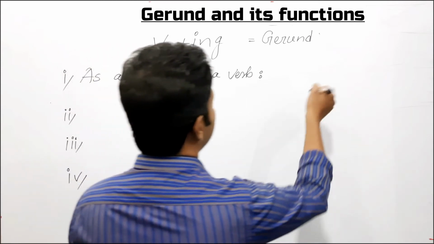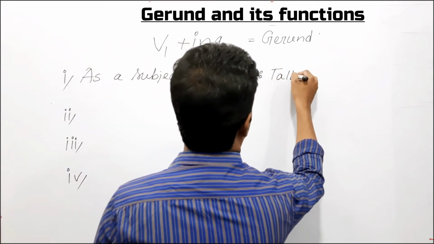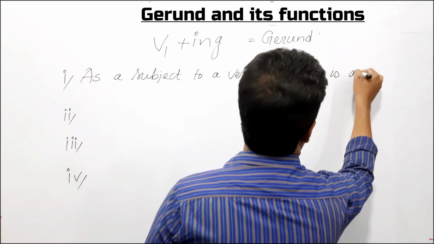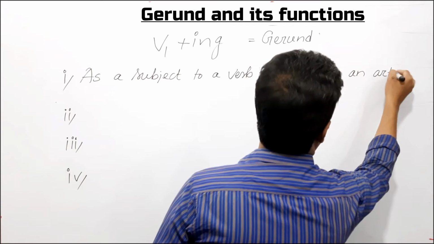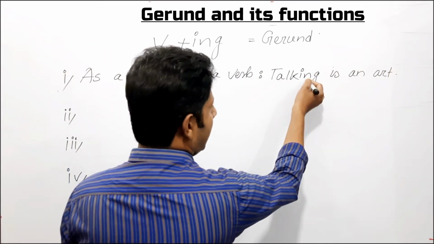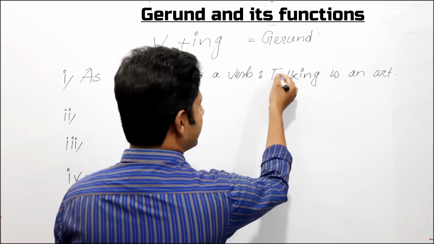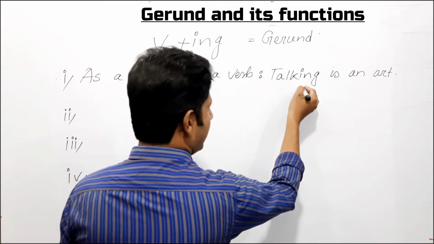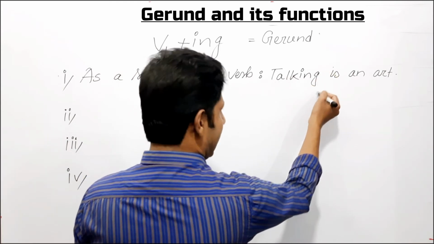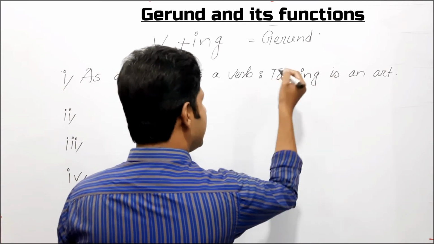Let's see an example. Talking is an art. Dear learners, here in this sentence you can see ing form is used with the verb talk, and this has been used as the subject to the verb is.